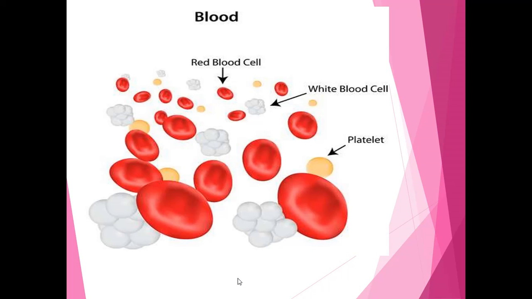These platelets release various substances to stop bleeding at the site of the wound. Here you can see the structure of blood. Red blood cells are biconcave in shape, white blood cells are white in color, and platelets are in the form of cell fragments which help in the clotting of blood. They release various substances to stop bleeding at the site of the wound.